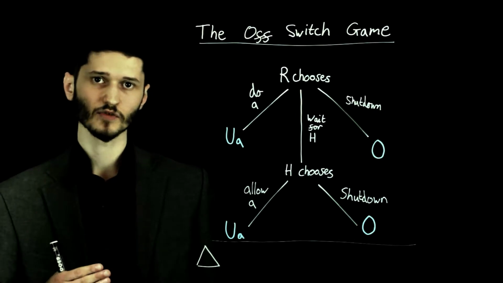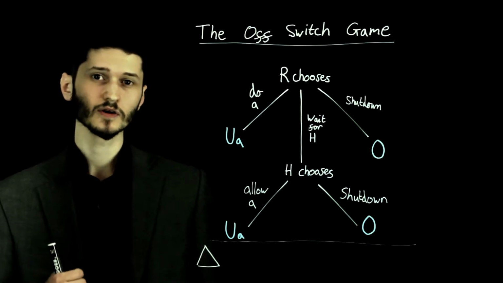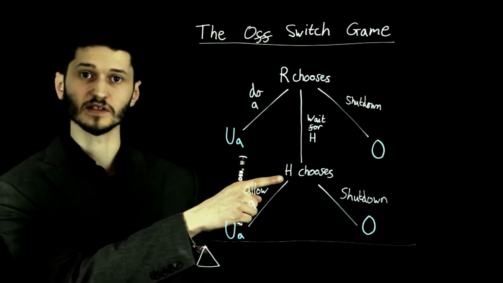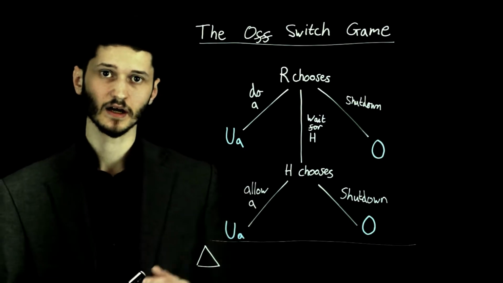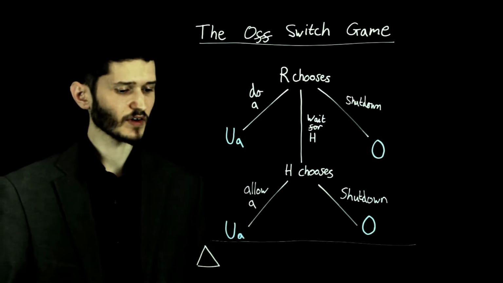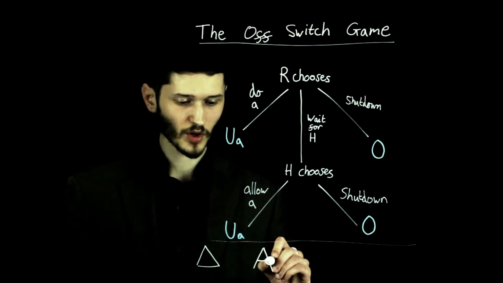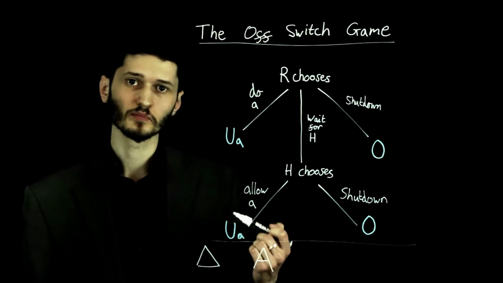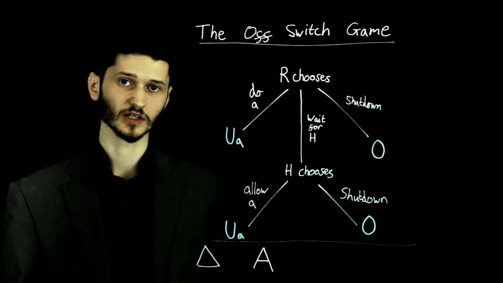But to calculate the robot's expected utility for obediently deferring to the human, we need to know something about how the human is going to make this decision. Presumably, the human is more likely to allow the action A if the utility of that action is high. So let's define a function which we'll call big A. We'll define it properly later, which is the probability that the human will allow an action of a certain utility.